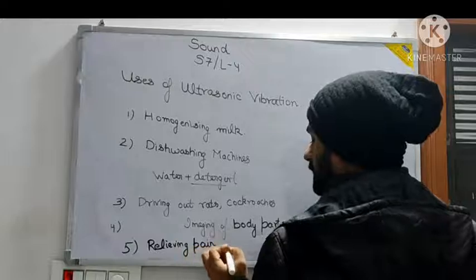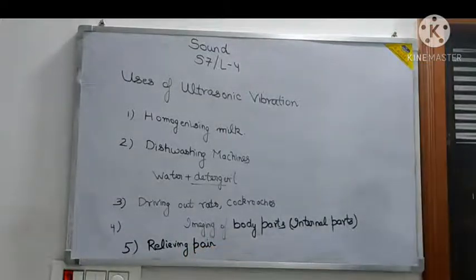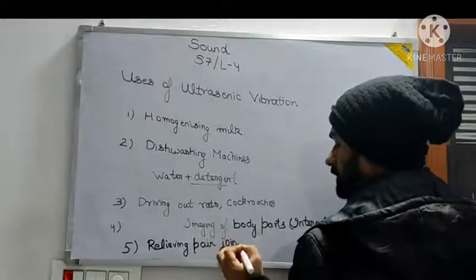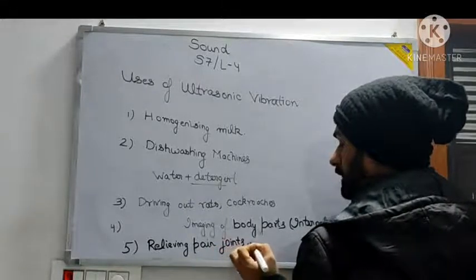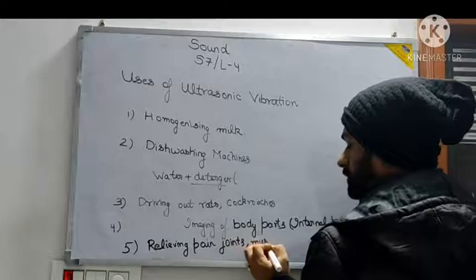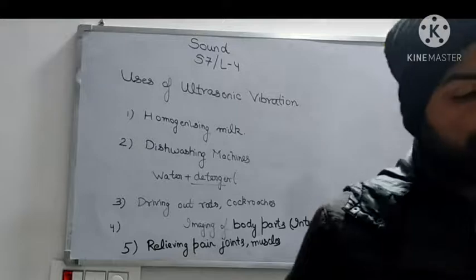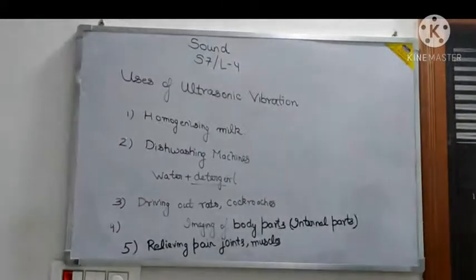So relieving pains in the joints and muscles. People with old age and numerous issues have these things. So ultrasonic vibrations are used here also. So these are some uses of ultrasonic vibrations.